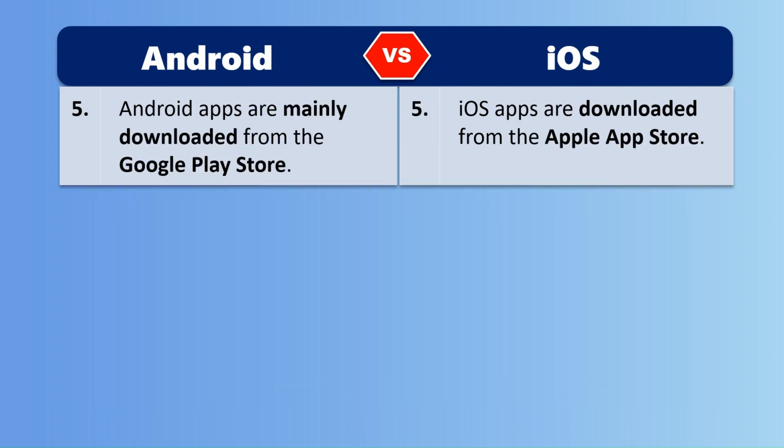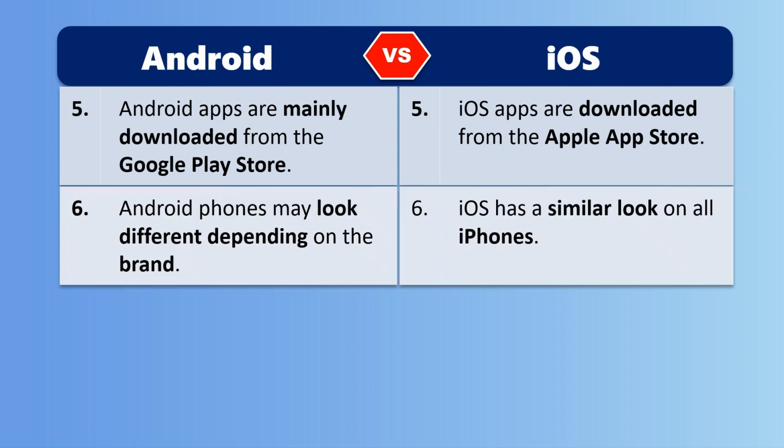Android apps are mainly downloaded from the Google Play Store. iOS apps are downloaded from the Apple App Store. Android phones may look different depending on the brand. iOS has a similar look on all iPhones.